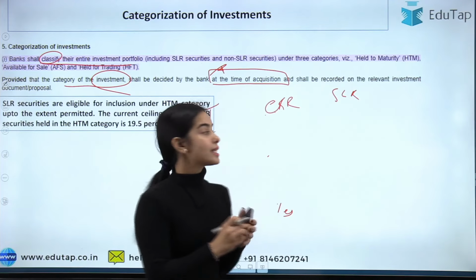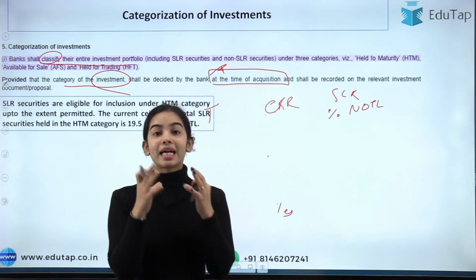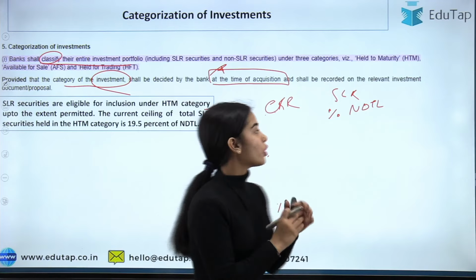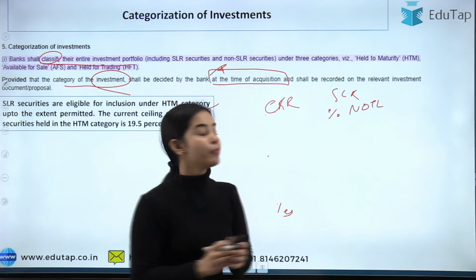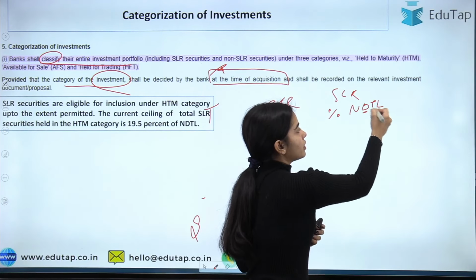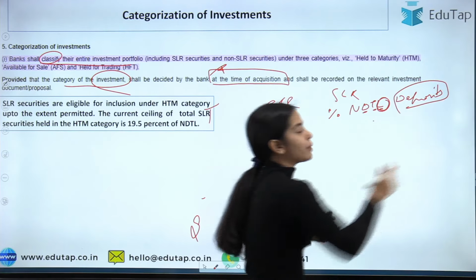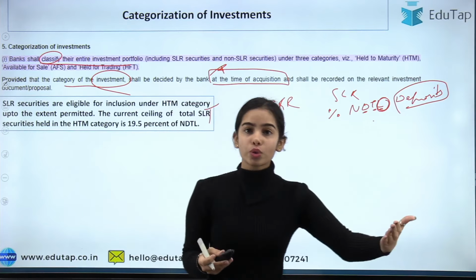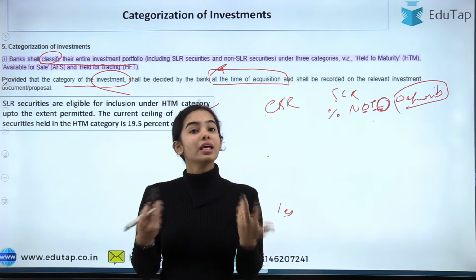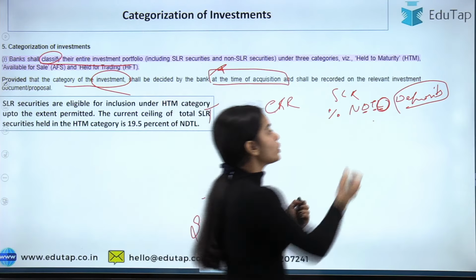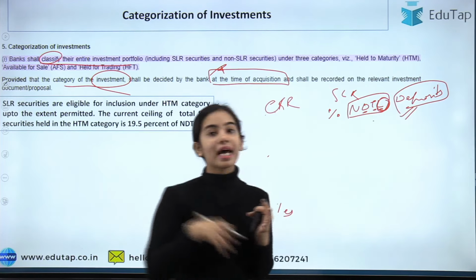So SLR is a percentage of the net demand and time liabilities of a bank that the bank has to keep with itself. The net demand and time liabilities means the deposits that are happening with the bank. The deposits with the bank are the liability of the bank because the bank has to return those deposits. I am making the deposits with the bank, that is the liability of the bank to return to me when I need or after a point of time.